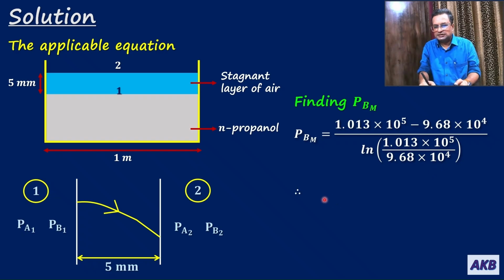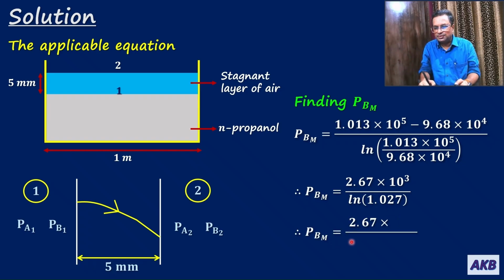So that is PBM. In the next step, this difference is 2.67 into 10 to the power 3, whereas ln of this ratio is 1.027. So that's why PBM is 2.67 into 10 to the power 3 divided by ln of 1.027.